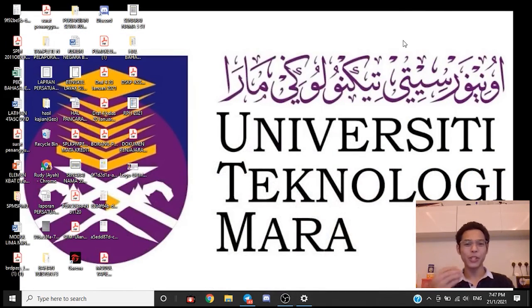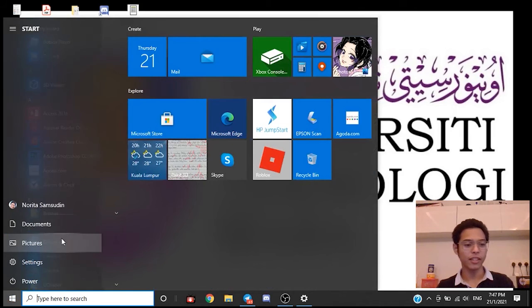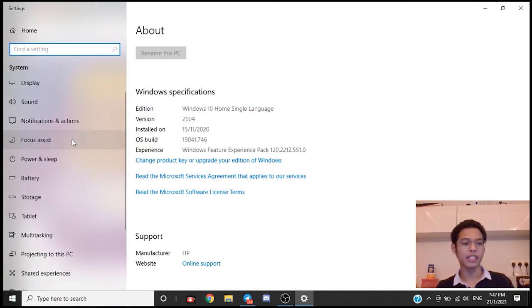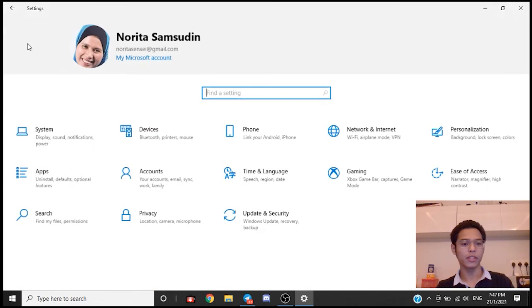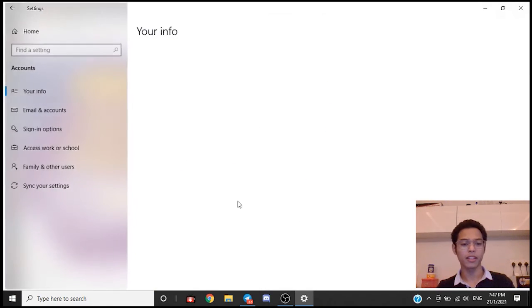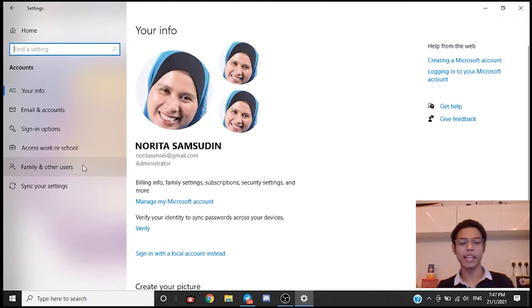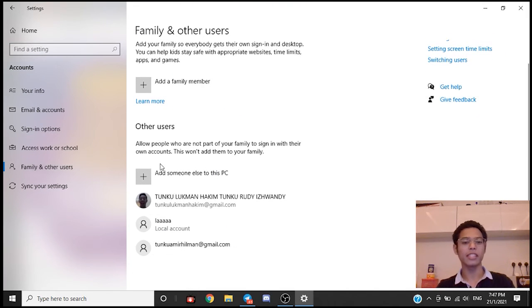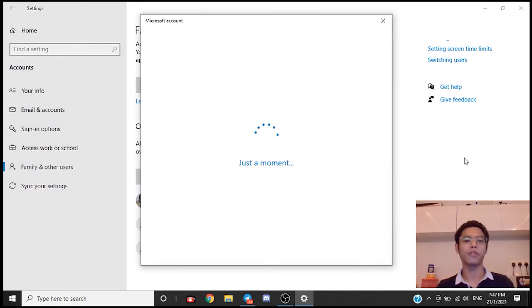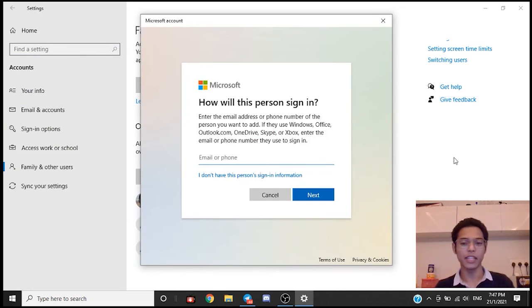Alright, now I'm going to show you how to create a user account. So first of all, go to the start icon, then go to settings. One of the ways is home, go to accounts. So we click family and other users. Add someone else to this PC. If the user is not related to you, just add someone else to this PC.